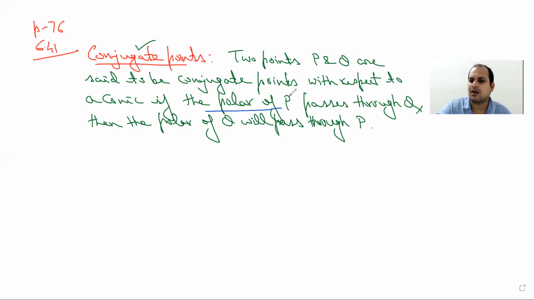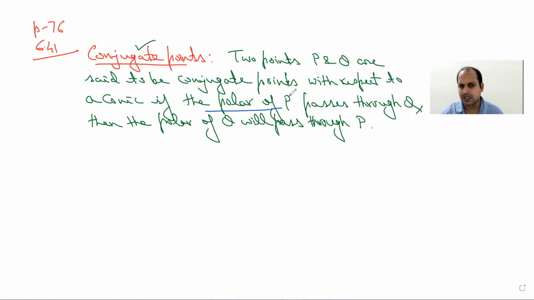Earlier we have seen that the pole and polar pair is unique. For a particular pole we always have one polar, and for a particular polar we have one pole. So this combination is unique. I have explained all these things taking a circle for the sake of explanation, just because in case of a circle the diagram looks more clear, but it will hold for any conic. The definition of pole and polar is in general true for any conic.